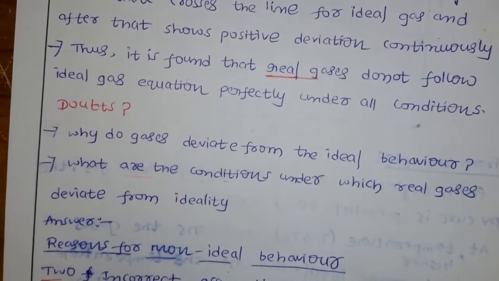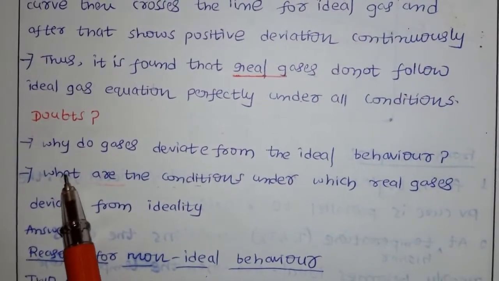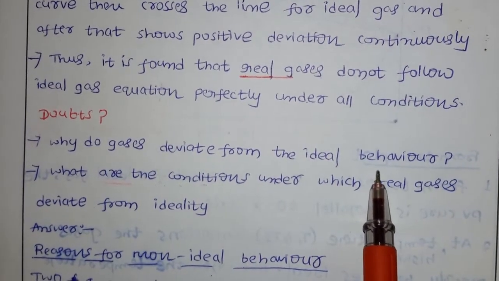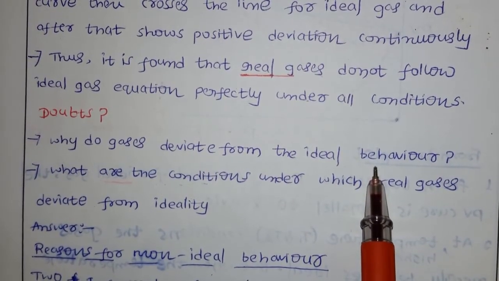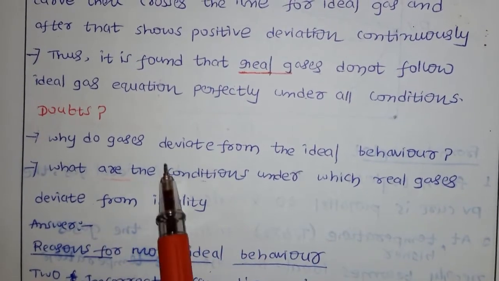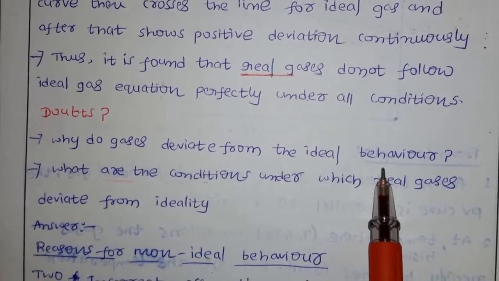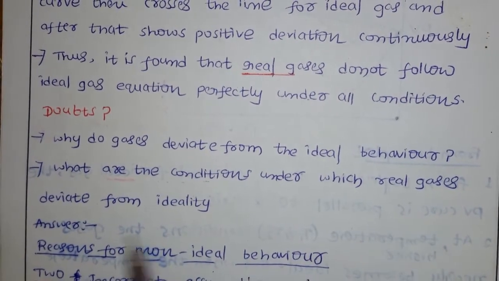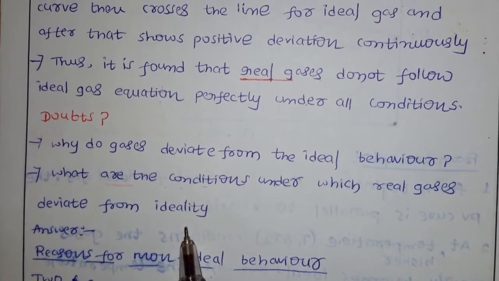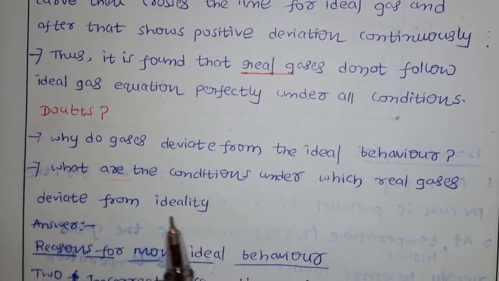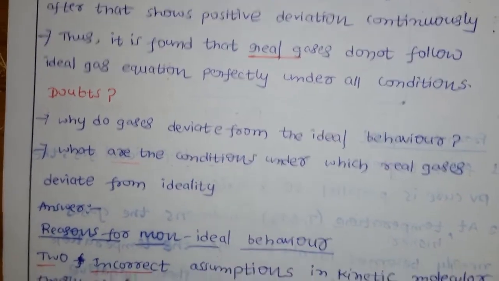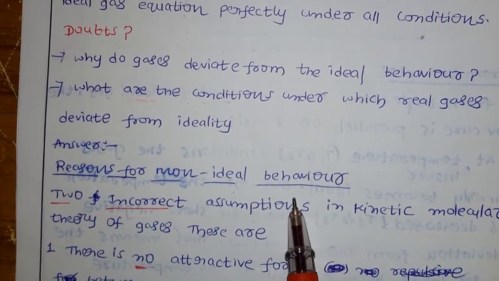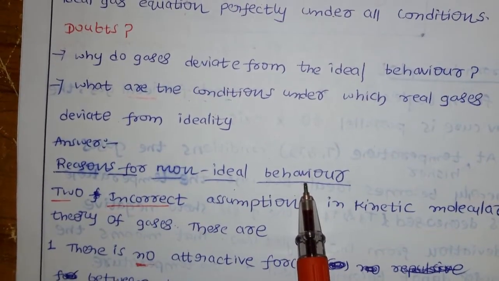Now you may get the doubts: then why do gases deviate from ideal behavior? Every time we are telling there is a deviation, but why do gases deviate from the ideal behavior? That is the first doubt. And what are the conditions under which real gases deviate from ideality? So these are the two doubts. Now let us come to the reasons for non-ideal behavior. So why they deviate, here we have the reasons.